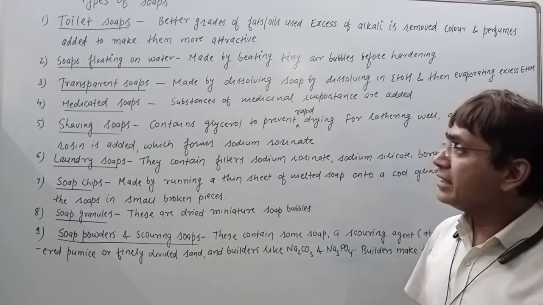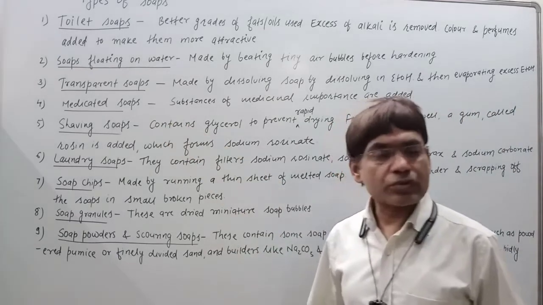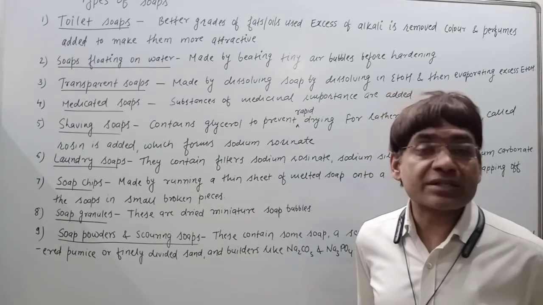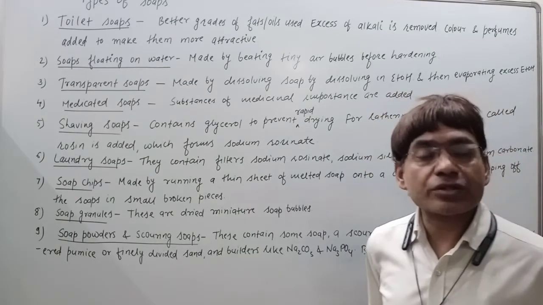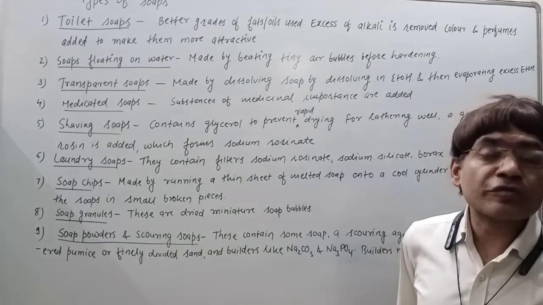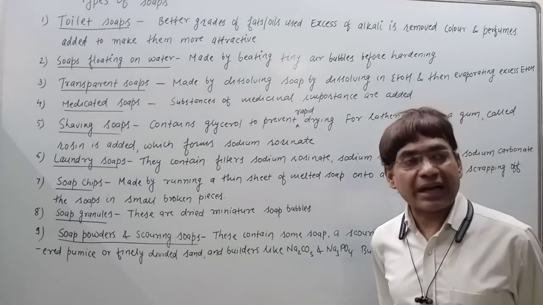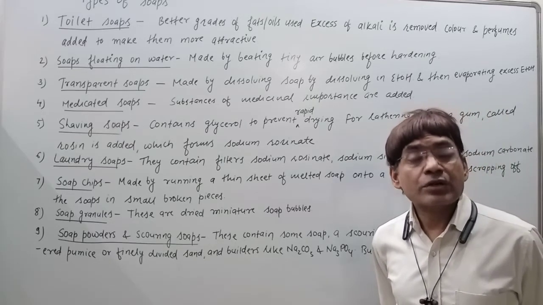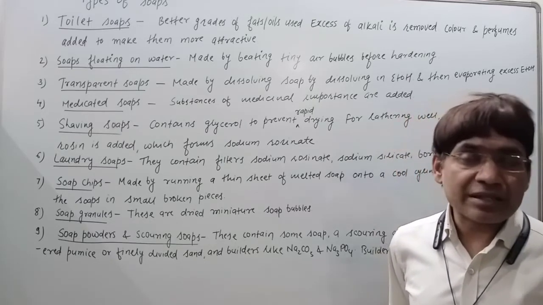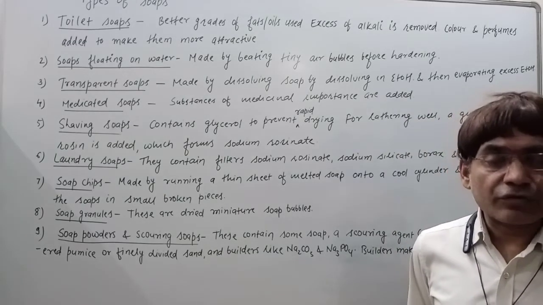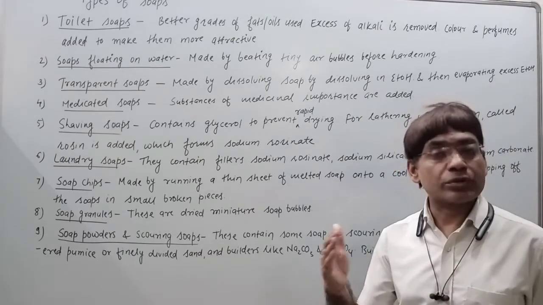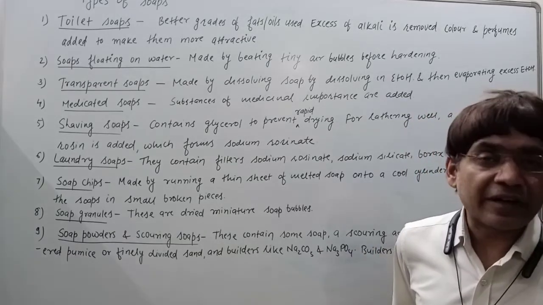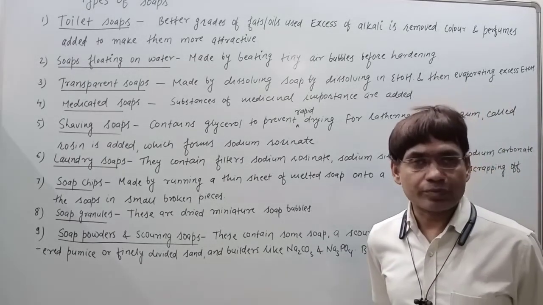Then next is medicated soaps. These are very simple. For manufacturing medicated soaps, substances of medicinal importance are added to the soap during manufacturing. The medicinal substances required for imparting a certain property to the soap are added during manufacturing of these medicated soaps.